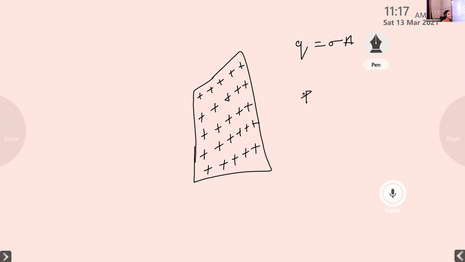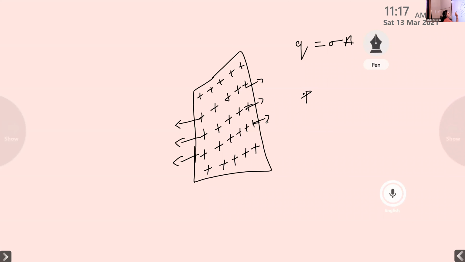So what is the condition for applying Gauss's law? It must contain a Gaussian surface, right? We can apply Gauss's law if and only if there is a Gaussian surface. And what is the condition for a Gaussian surface? A Gaussian surface exists when it is a closed surface. From this figure, it is clear that these positive charges are radially outwards. So Gauss's law can be applied when the electric flux through a surface is equal to Q by epsilon 0, where Q is the net charge enclosed by the surface.